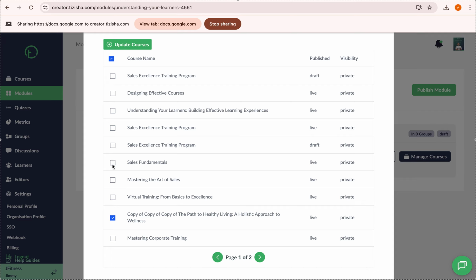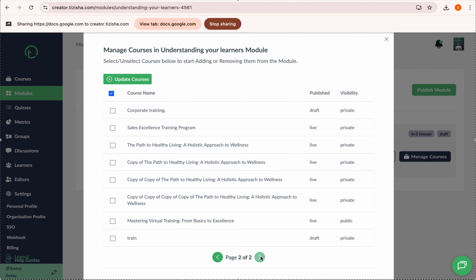We can have, let's say, sales. Then let's say design, no, which one? Let's go to the other page and see whether we can select one from here. Yeah, we can add all these copies here, and maybe the self-excellence program, so we can have that.